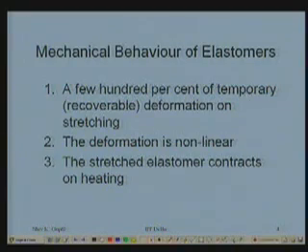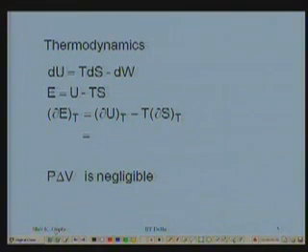Okay, so these are the differences, and we shall try to see this knowing the structure of the elastomer and looking at the thermodynamics. Some of it we have already seen.